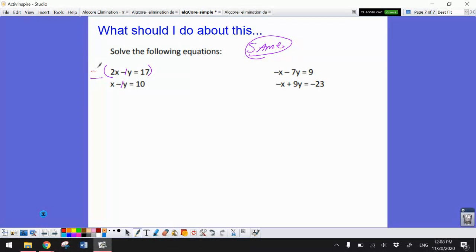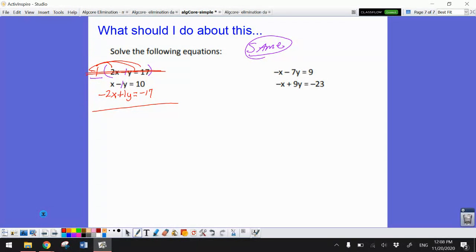You're right. I could multiply by a negative 1. So let's go ahead and do that. I'm going to write this underneath here, this other problem. So negative 1 times 2, that's a negative 2x. Negative 1 times negative 1, that's a positive 1y. And a negative 1 times 17 is a negative 17. So now this part's gone.